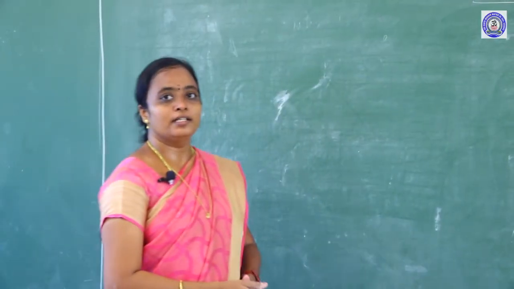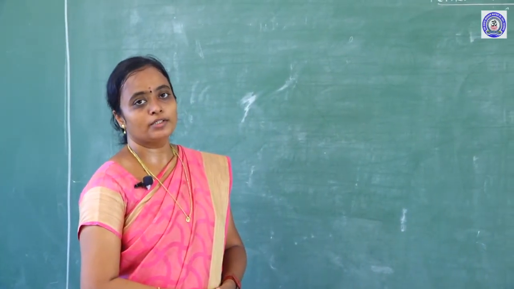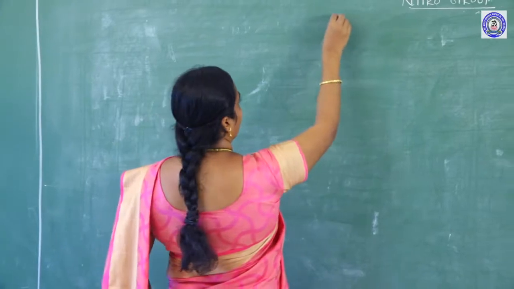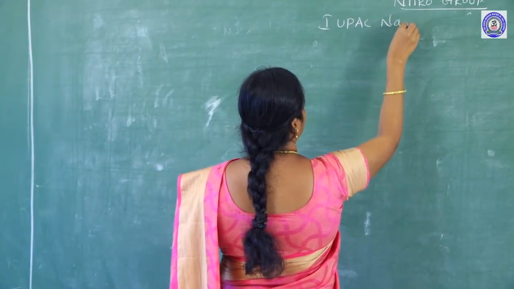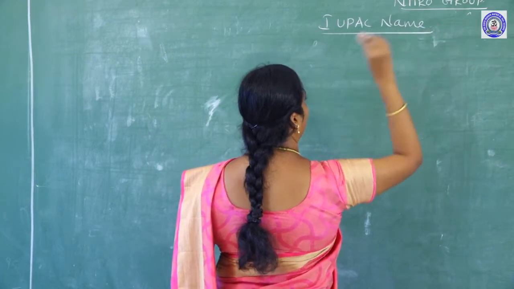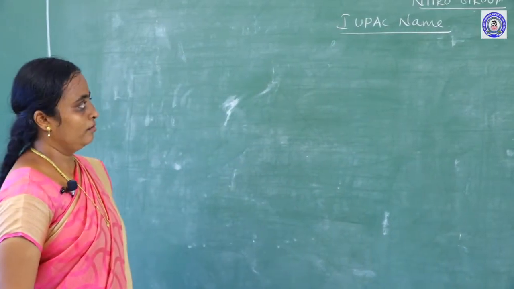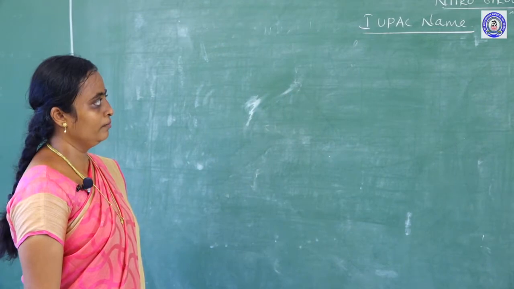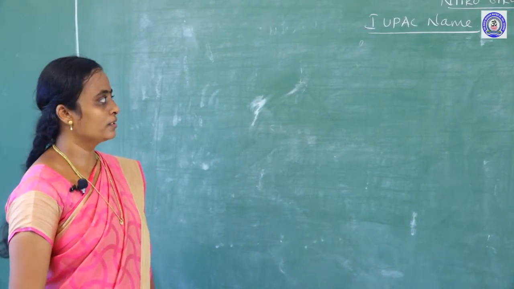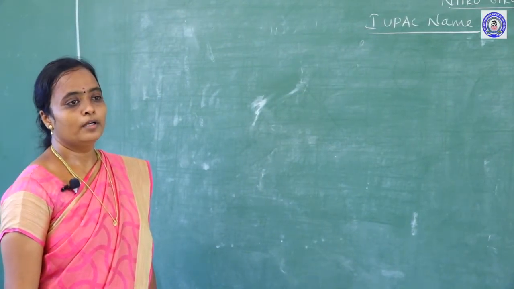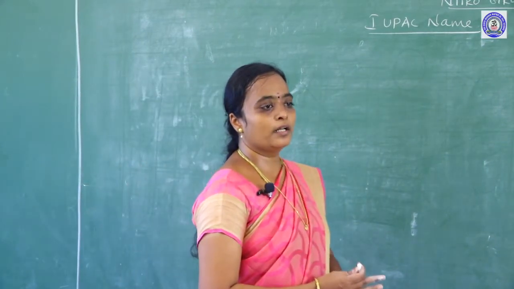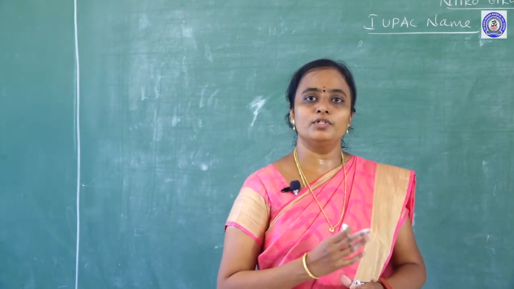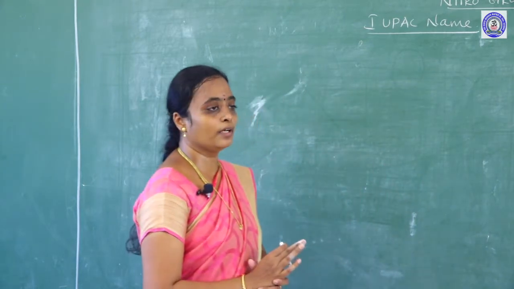Okay, next we can see the IUPAC nomenclature of a nitro compound. How to give the IUPAC name? To give an IUPAC name, we should follow certain rules. Always we should consider the root word, a prefix, and a suffix word also.